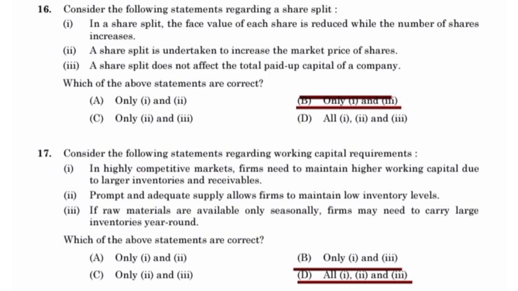Consider the following statements regarding working capital requirements. Which of the following are correct? All three are correct. In a highly competitive market, firms need to maintain higher working capital due to larger inventories and receivables. Prompt and adequate supply allows firms to maintain low inventory levels. If raw materials are available only seasonally, firms may need to carry large inventories year around.